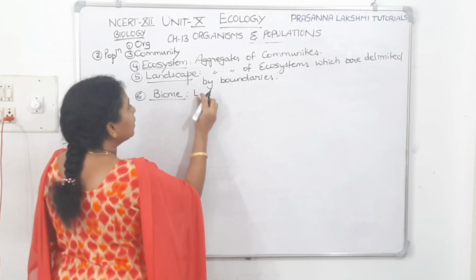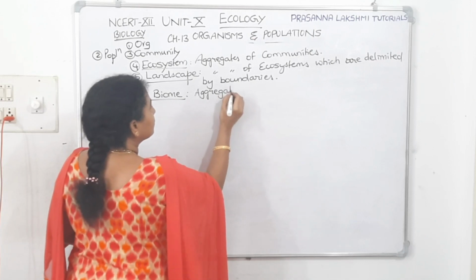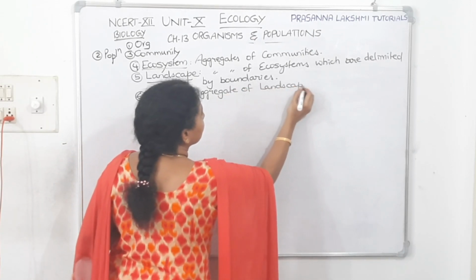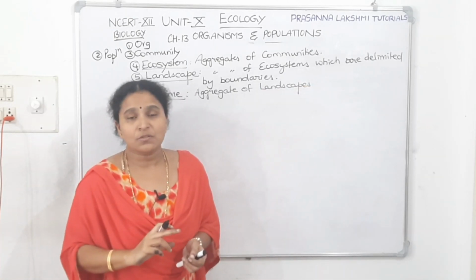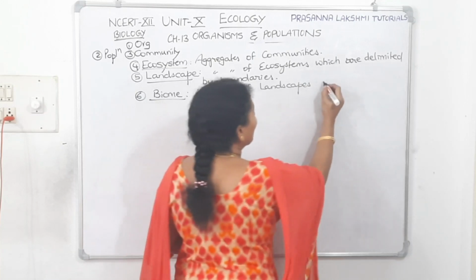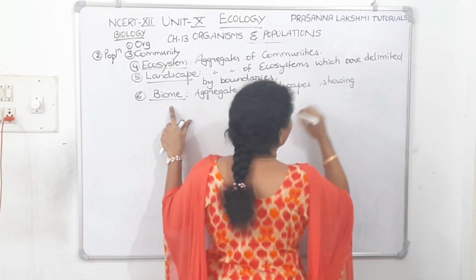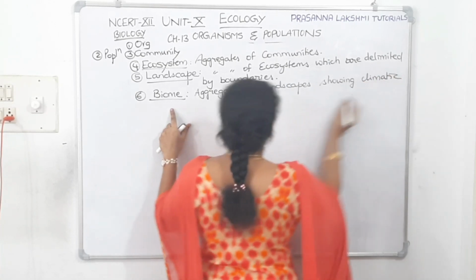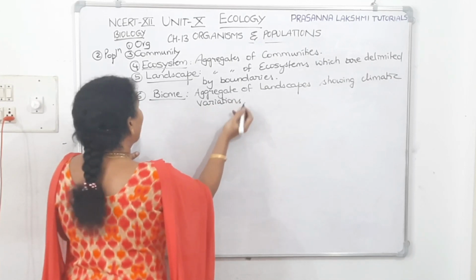So biome, we can tell it is an aggregate of landscapes showing climatic variations. How is one biome different from another biome? Its climate is different, showing climatic variations. That should be called a biome.